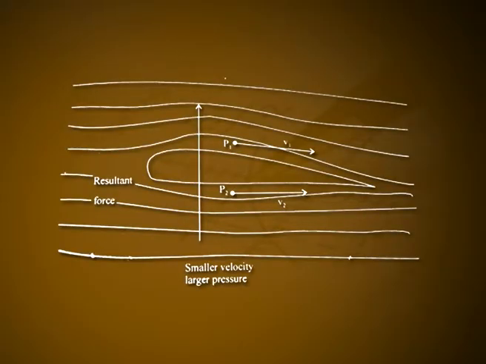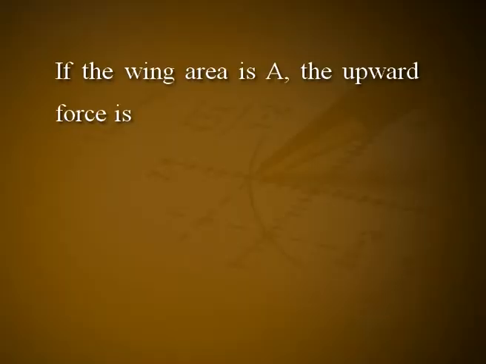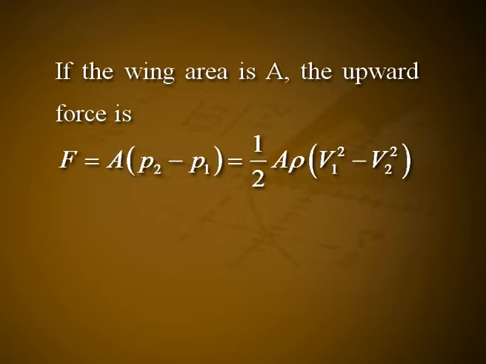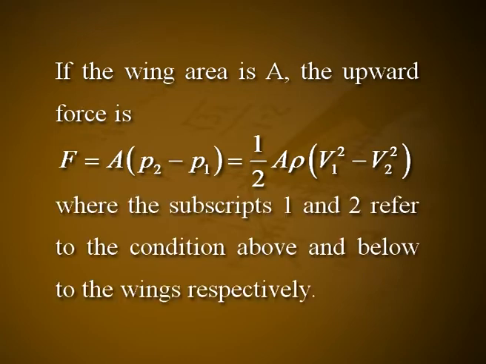This effect is used to produce the lift of an airplane, figure number 2. The profile of the wing is so designed that the air has a greater velocity above the wing surface than below it. This greater velocity then produces a lower pressure above the wing than below it, and this difference results in a net upward force. If the wing area is A, the upward force is F is equal to A into (P2 minus P1), which is equal to 1 by 2 into A rho (V1 square minus V2 square), where the subscripts 1 and 2 refer to the conditions above and below the wing respectively.